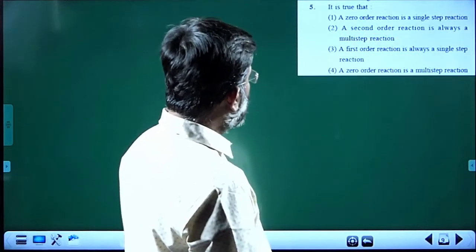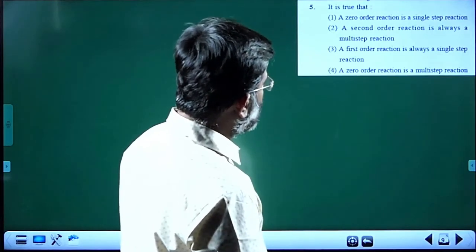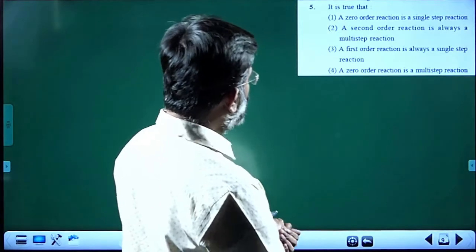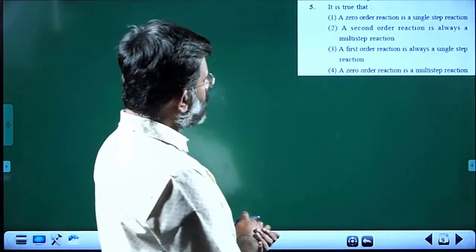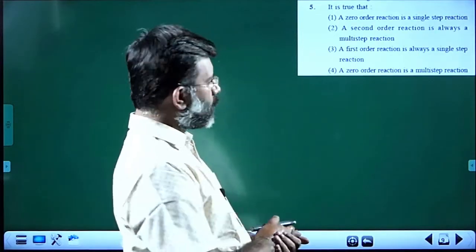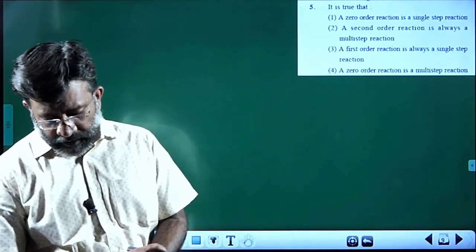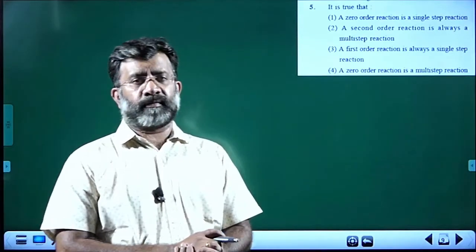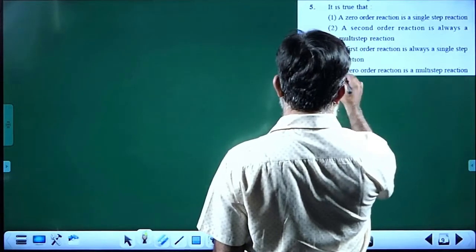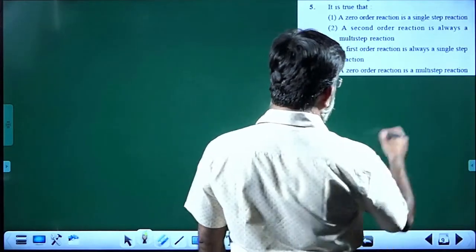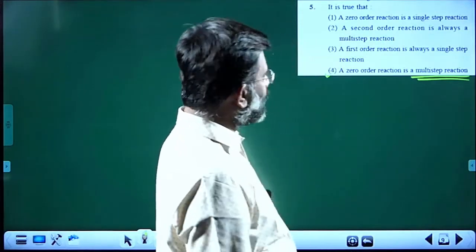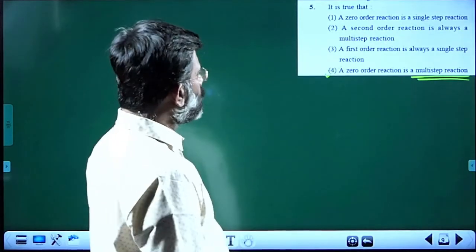It is true that a zero order reaction is a single step reaction. A second order reaction is always a multi-step reaction. First order reaction is always a single step reaction. A zero order reaction is a multi-step reaction. See, the only point we can accept is that a zero order reaction does not necessarily maintain a simple mechanism, and it will be a multi-step reaction. A zero order reaction is a single step reaction, we can't accept that choice.